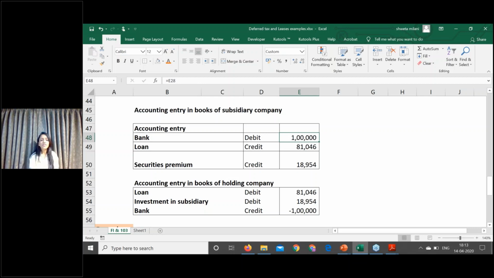Why is the holding company giving you a loan at a concessional rate? Because they want you to perform well, and if the subsidiary company performs well, eventually the holding company will get the benefits. That is why the difference has to be transferred to the securities premium account. This is one of the issues mentioned in the ITFG, and that is where we have taken the example of this ITFG accounting.